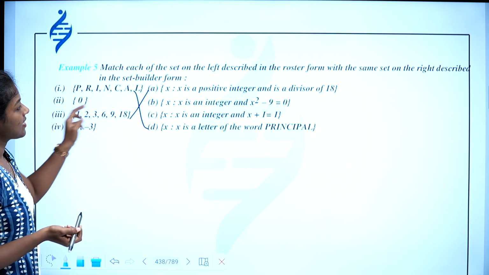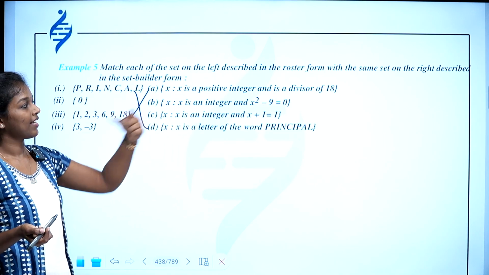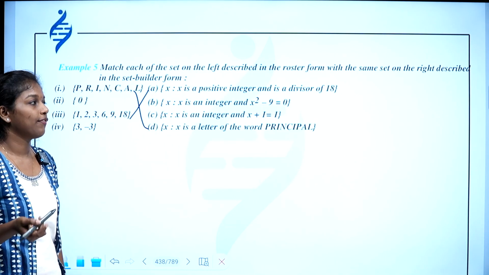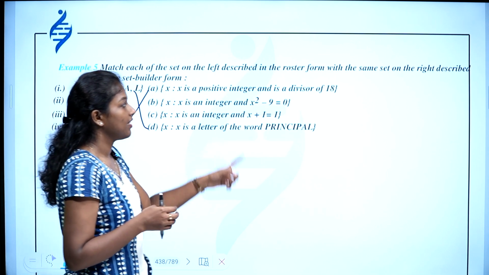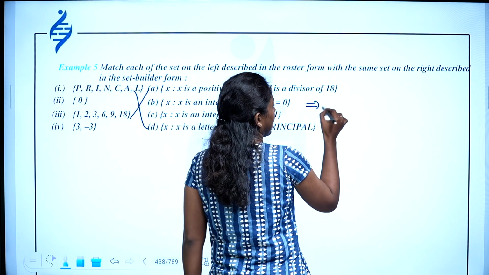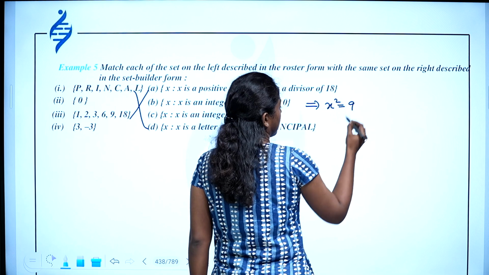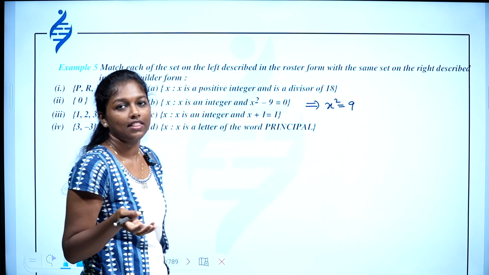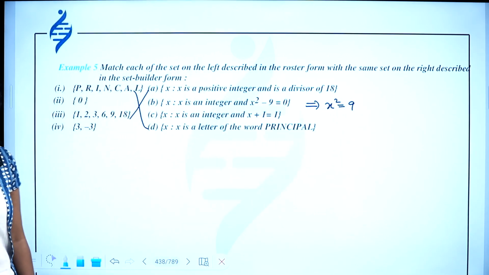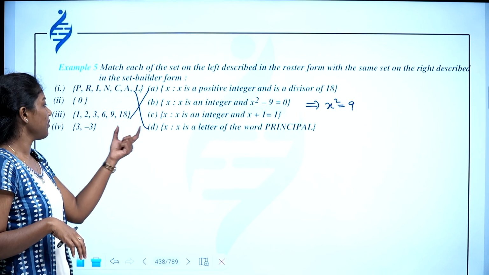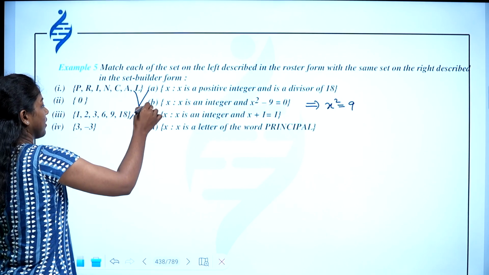Then x is an integer and x squared minus 9 equals 0. So you should find the solutions of this equation. This implies x squared equals 9. So it is 3 and minus 3. 3 squared is 9 and minus 3 squared is also 9, and you get 3, minus 3.